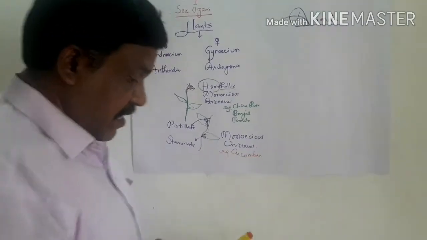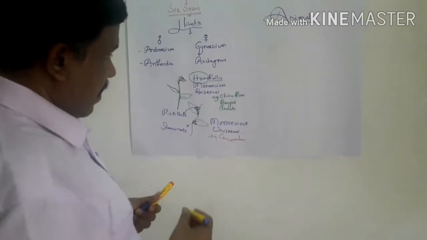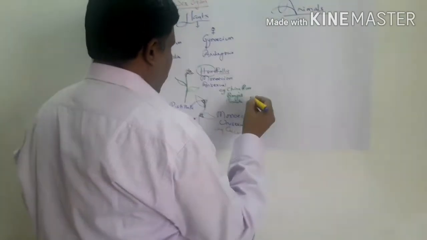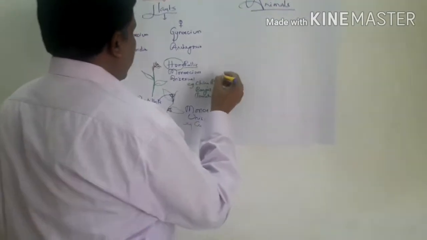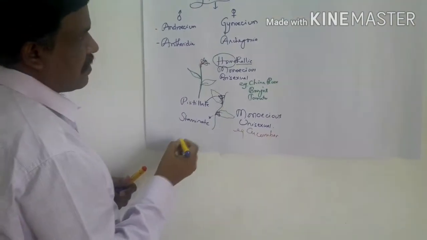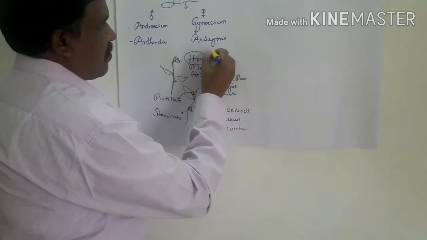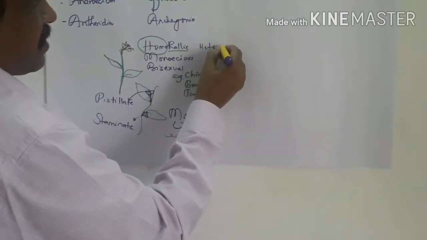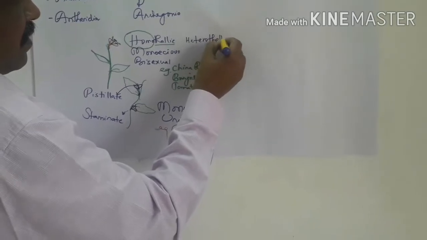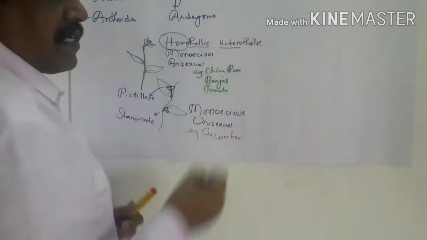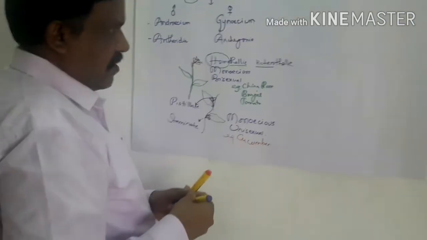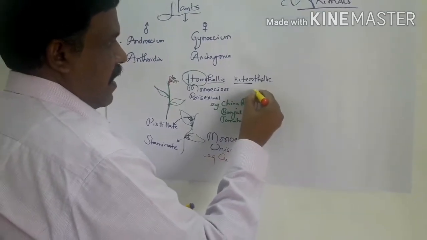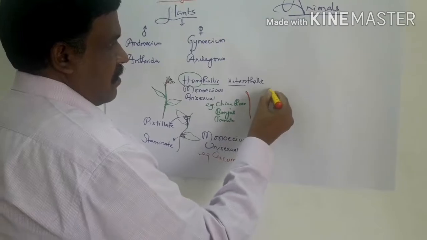in such cases we call that heterothallic. We use the word heterothallic. This is one type here, and this is heterothallic. Let me write here, heterothallic. So hetero means present in different plants of the same species. So you have different plants here, and this is also different plants.